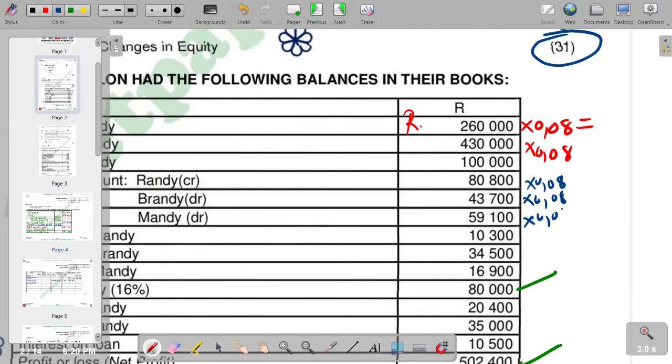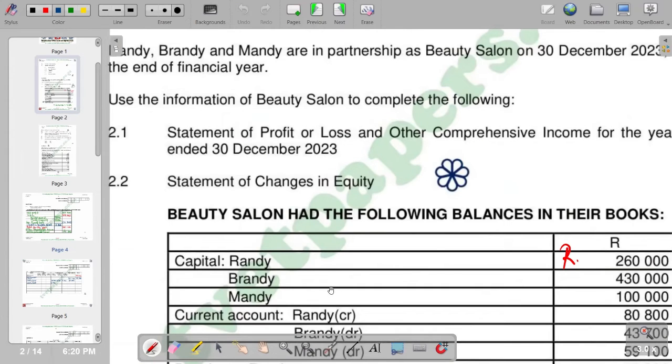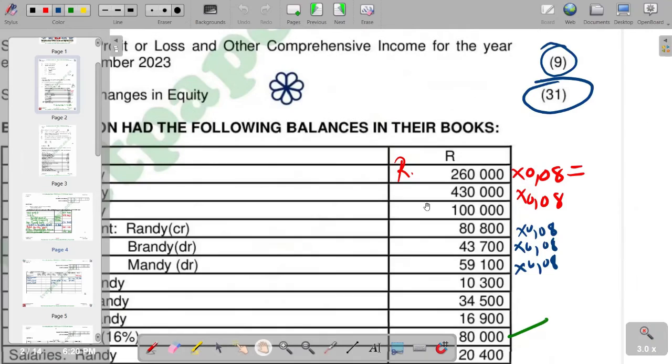So let's start with Rand 80,800 times 0.08. You are going to get it as 6,464. We go to the next one, which is bread, 47,700, but it's a debit balance now.